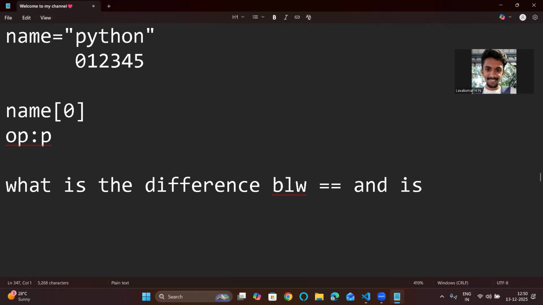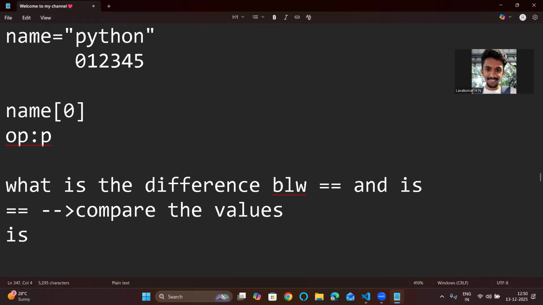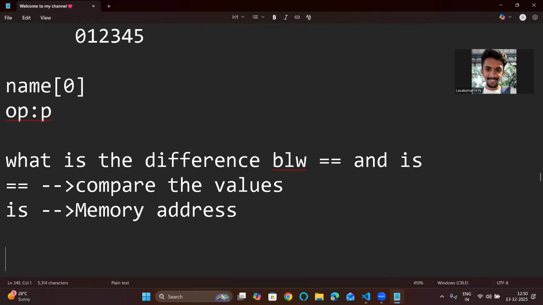You have to say to the interviewer, sir, double equals to will compare the values, and is compares the memory address. So you have to answer this. This is the difference between equals to and is.